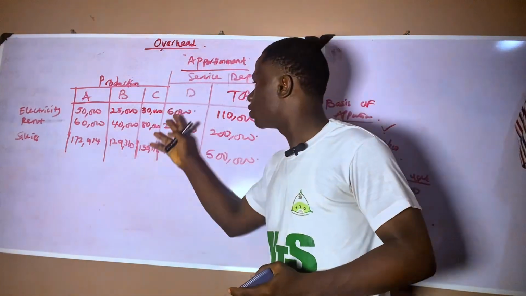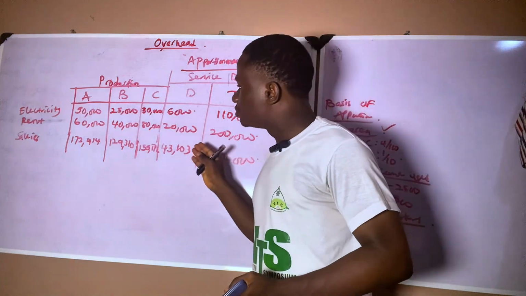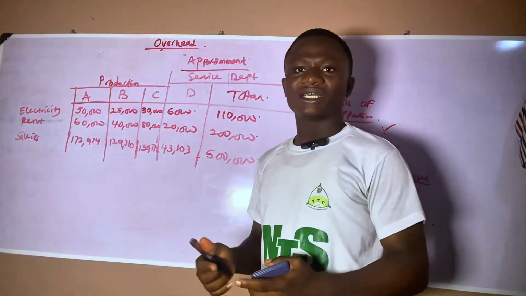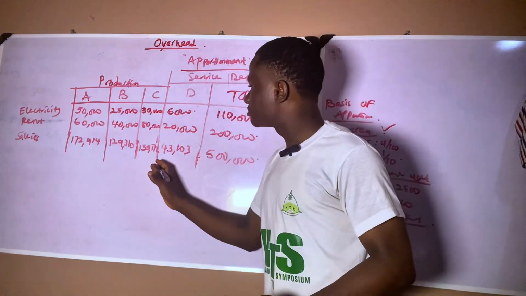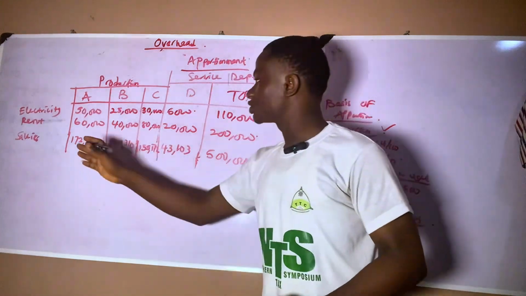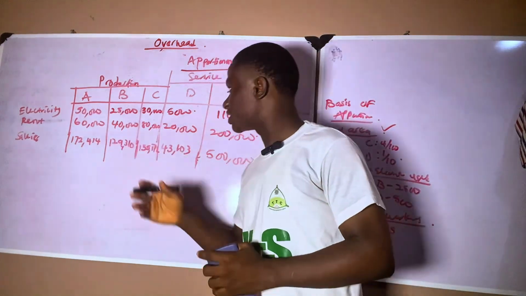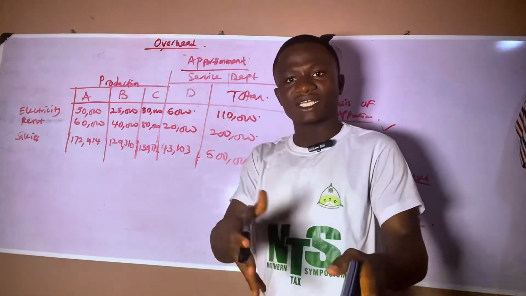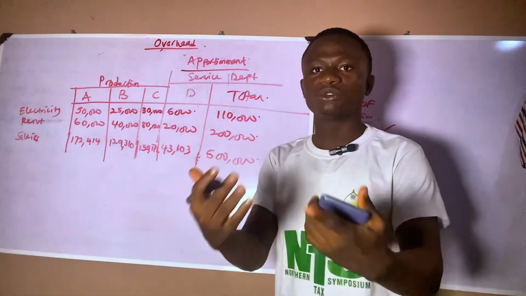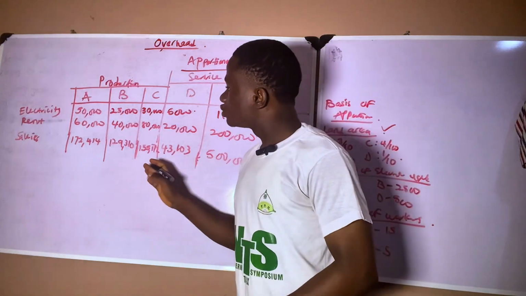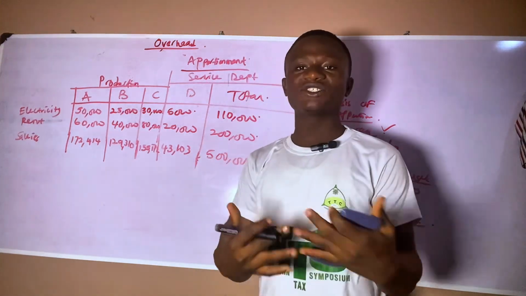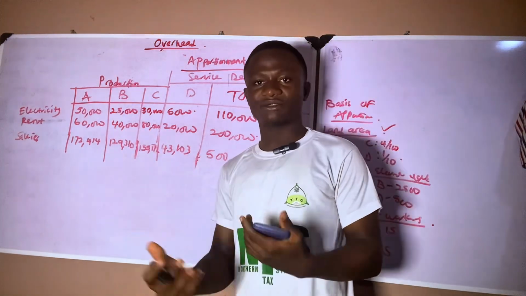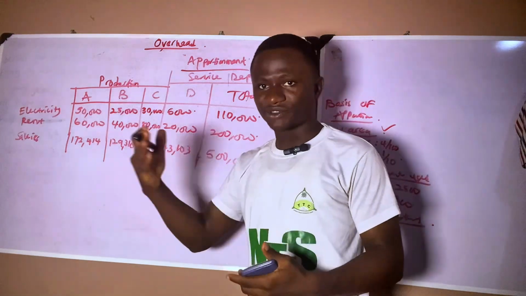That means that the cost of this service department D should be shared between these departments, because for an organization, these are the departments that we are concerned with: production department, sales department, marketing department. This one is massage department. So we can classify the cost as a massage department. But what do we do? We apportion this cost to the three departments. There are different ways at which we apportion this cost to the three departments, and we'll look at that in our next video class.